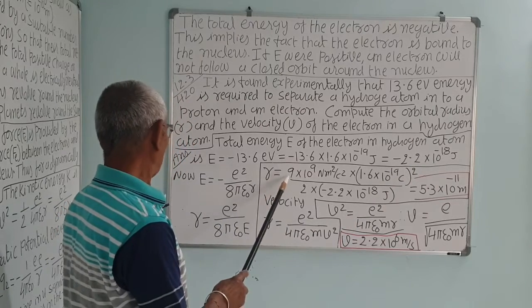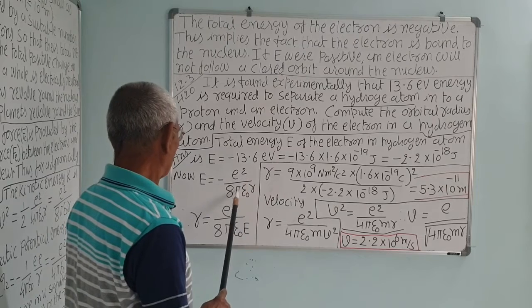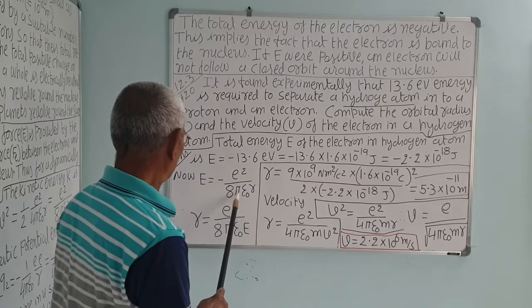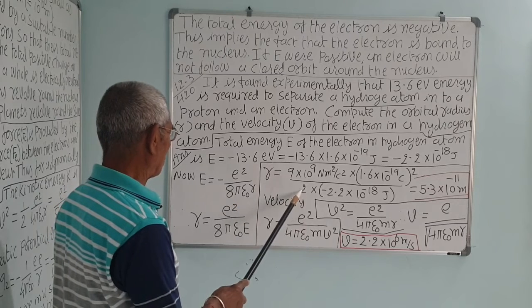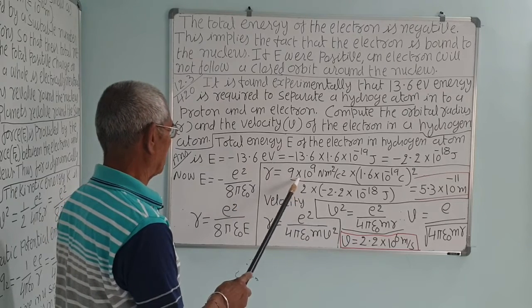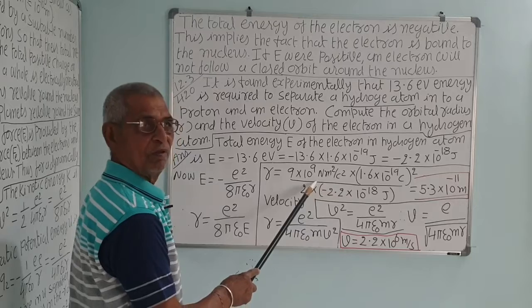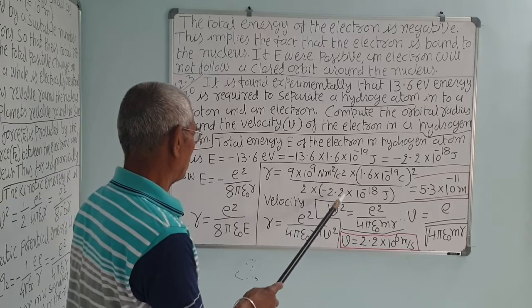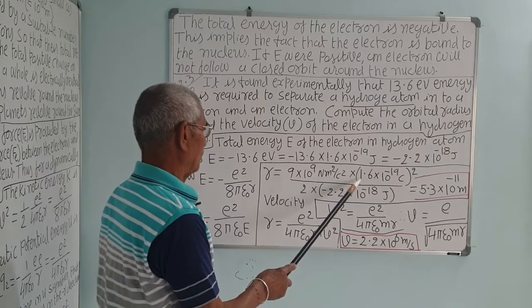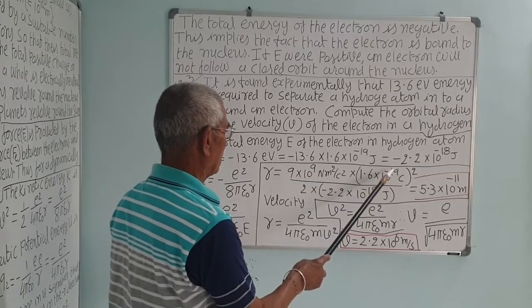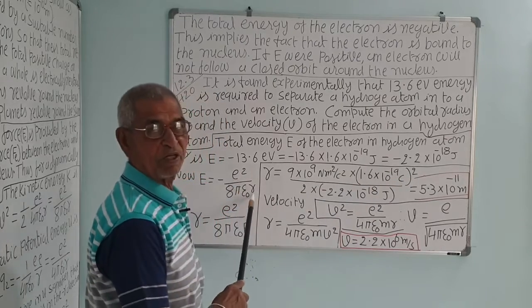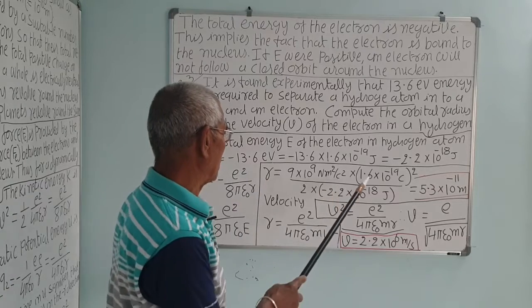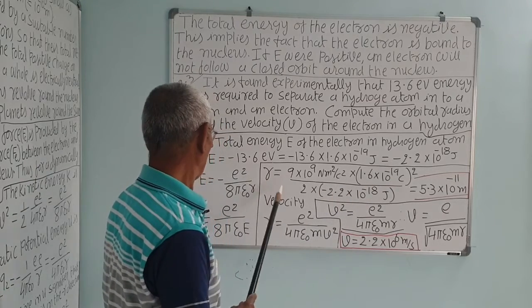So r is equal to this: 1 upon 4 pi epsilon 0 is K. So taking the 2 here, K by 2, and K is 9 into 10 raised to power 9 newton meter square upon coulomb square, into 1.6 into 10 raised to minus 19 squared, e square, the charge of an electron being 1.6 into 10 raised to minus 19 coulomb, squared, correct.